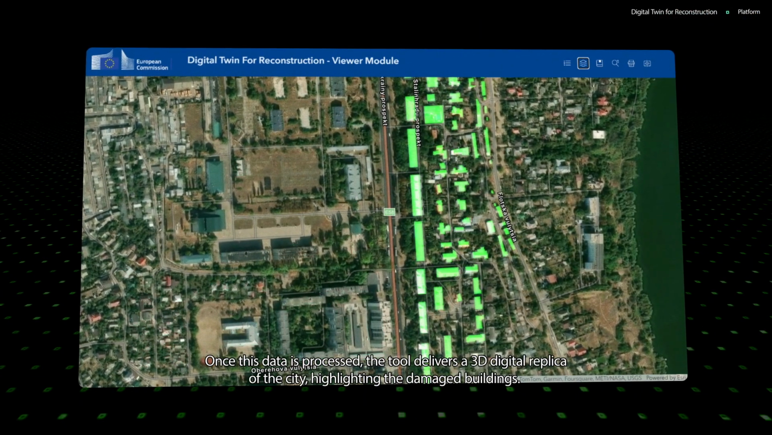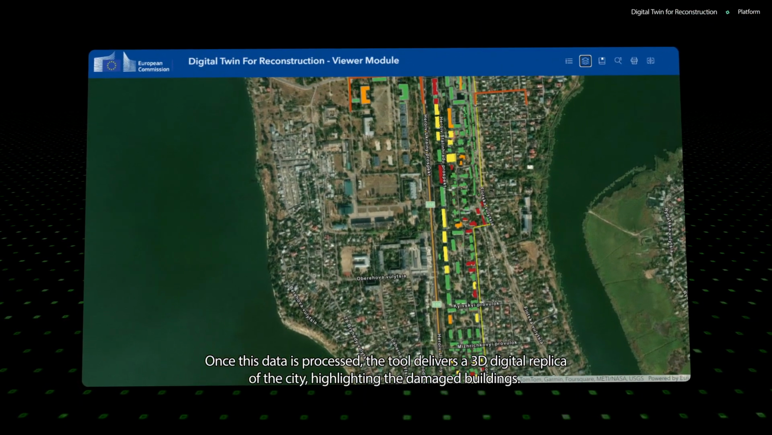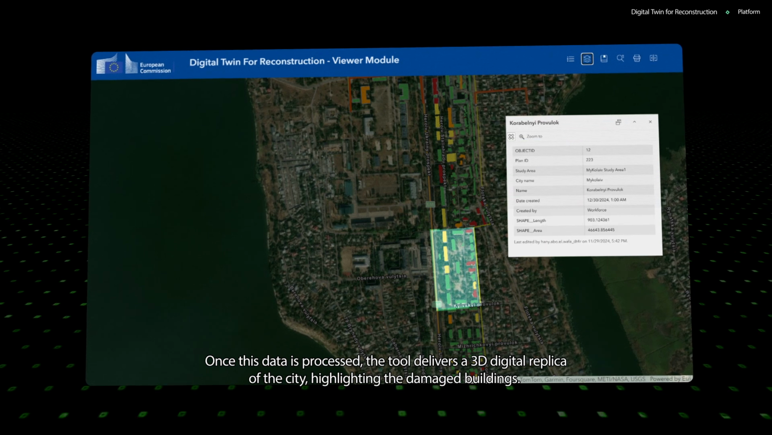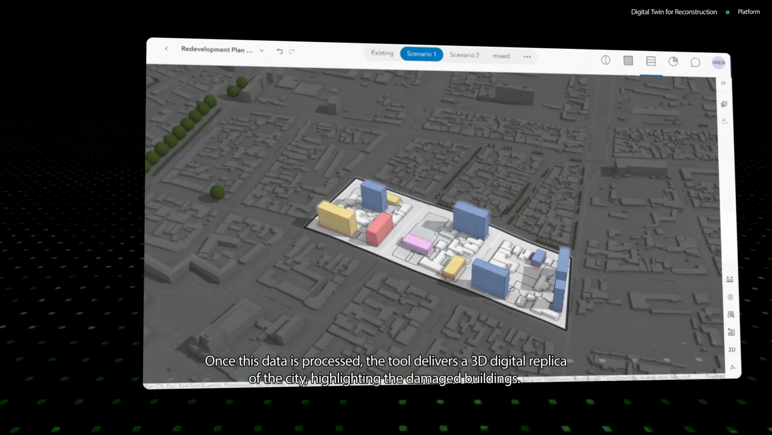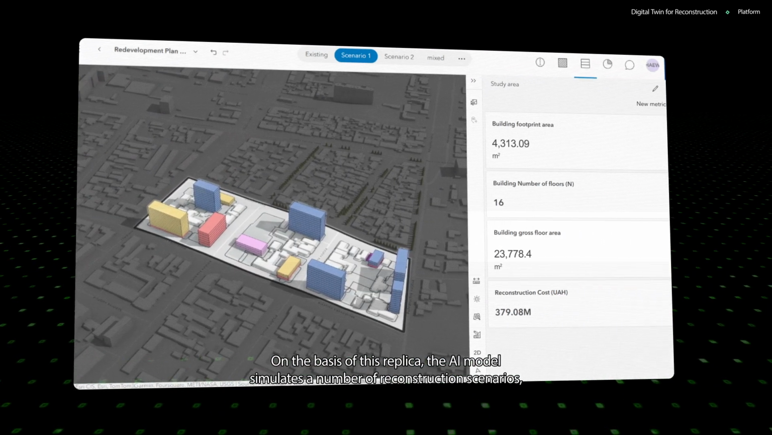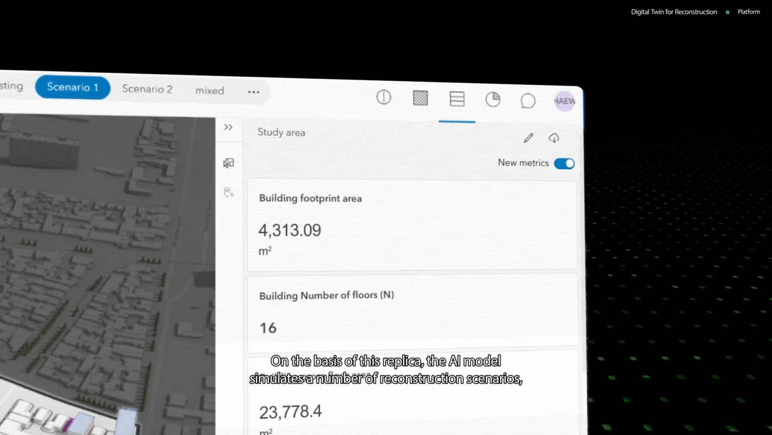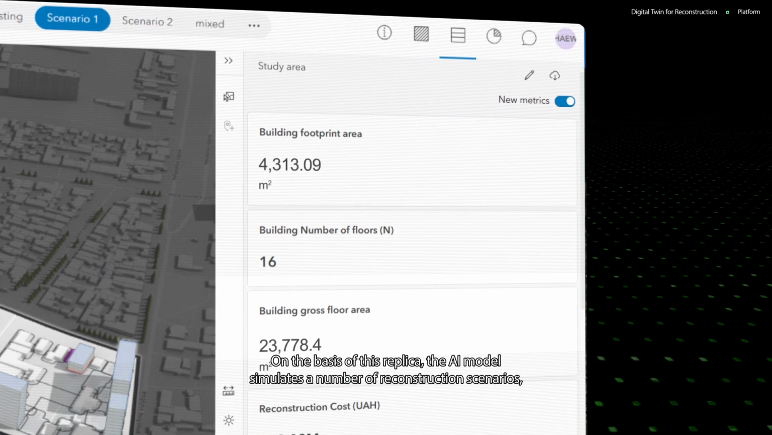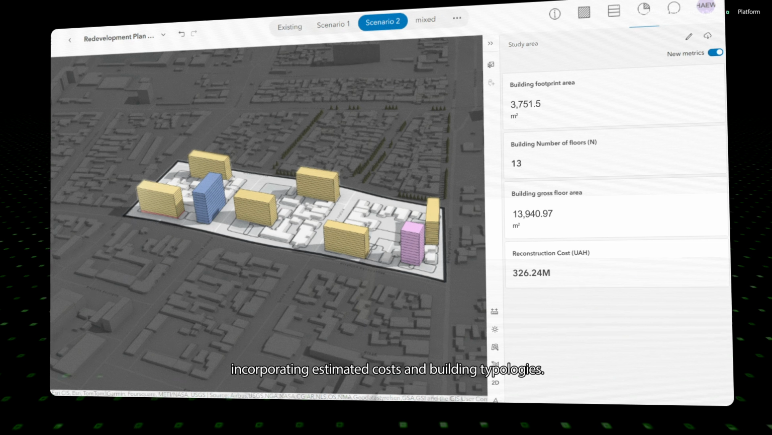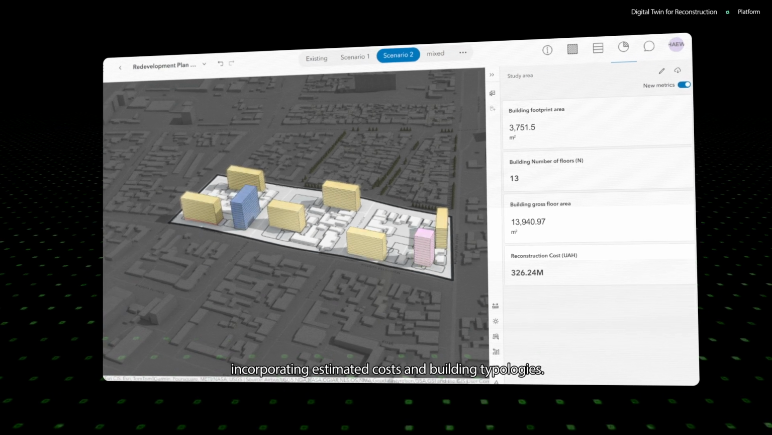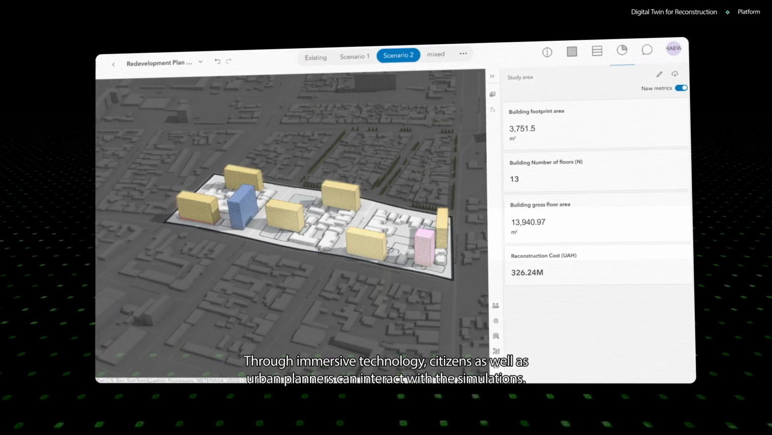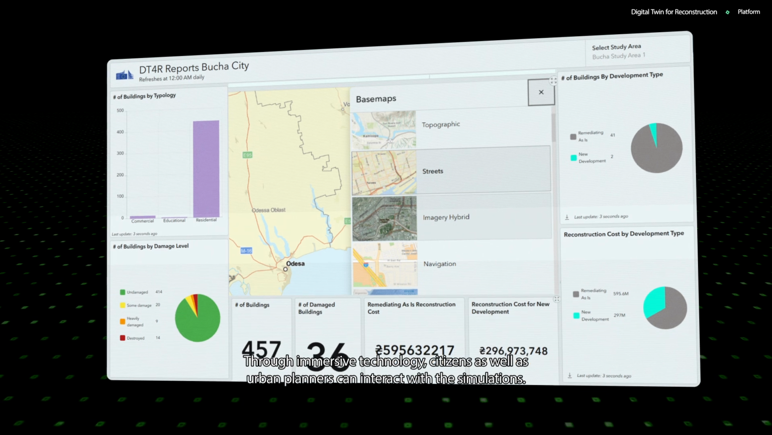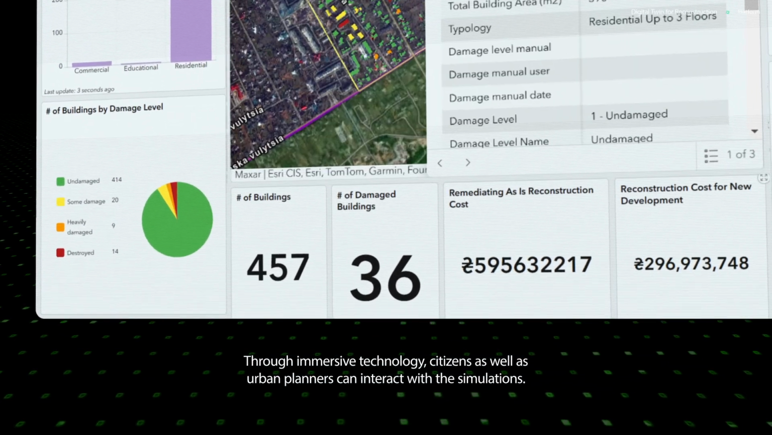Once this data is processed, the tool delivers a 3D digital replica of the city, highlighting the damaged buildings. On the basis of this replica, the AI model simulates a number of reconstruction scenarios, incorporating estimated costs and building typologies. Through immersive technology, citizens as well as urban planners can interact with the simulations.